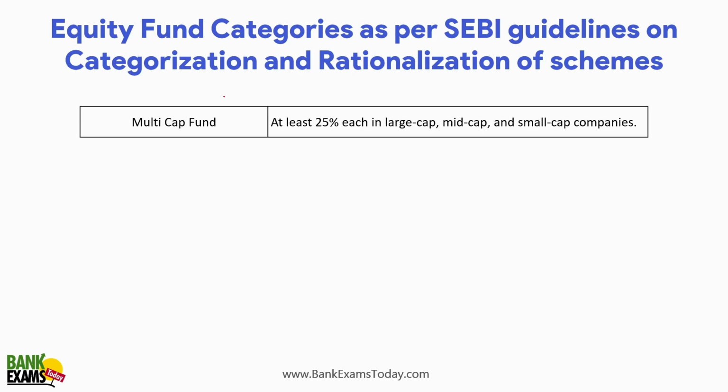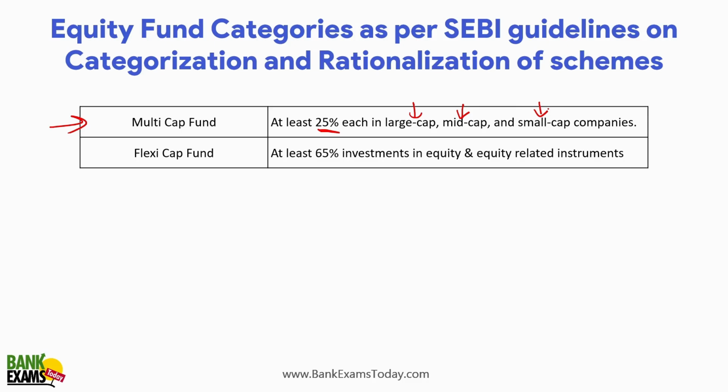The first one is the multi-cap fund. So what is a multi-cap fund? In a multi-cap fund, at least 25% of AUM should be invested in large cap, another 25% in mid cap, and another 25% in small cap companies. So 25, 25, 25, and the rest can be invested according to the wish or belief of the fund manager.